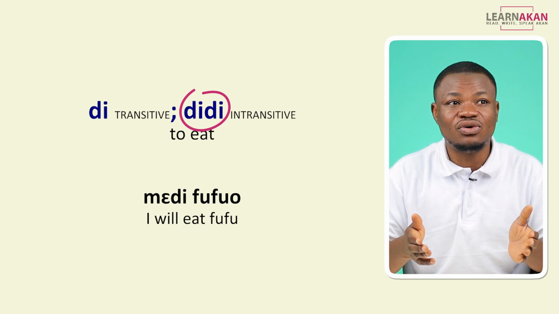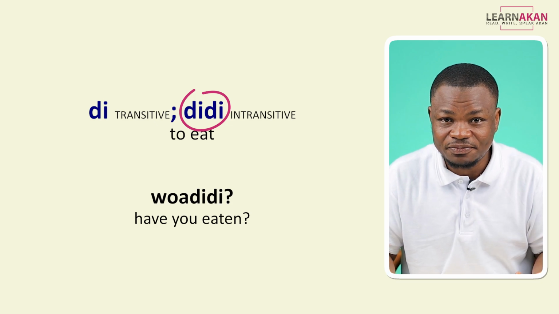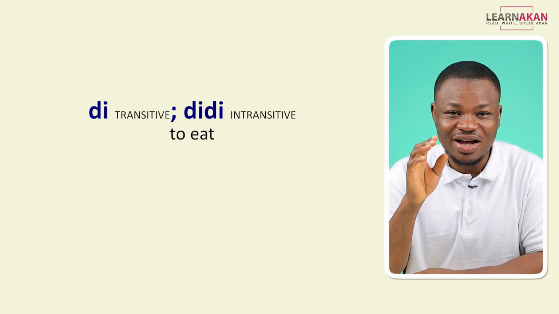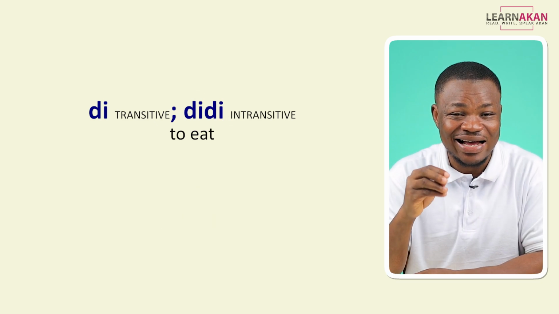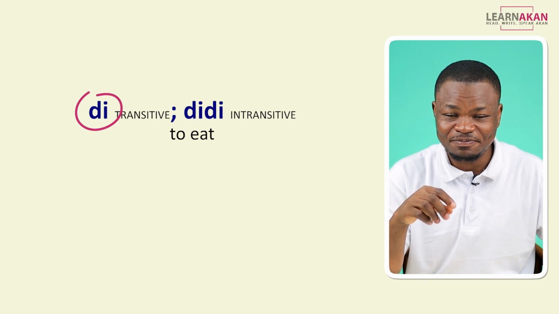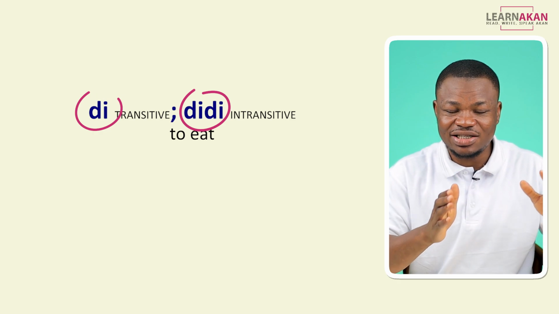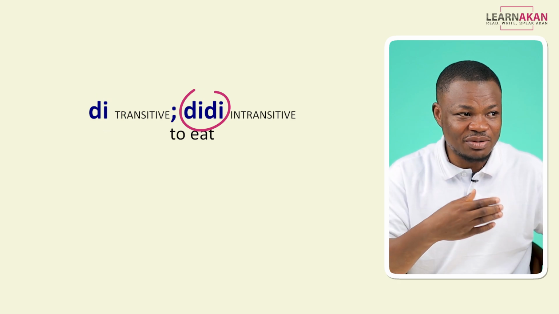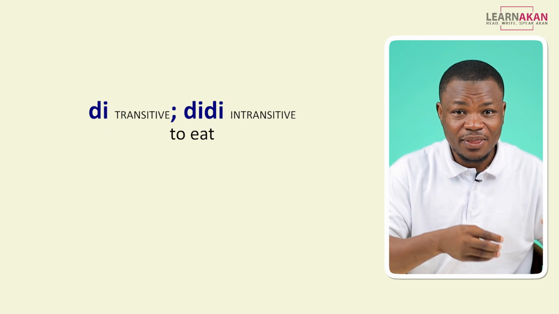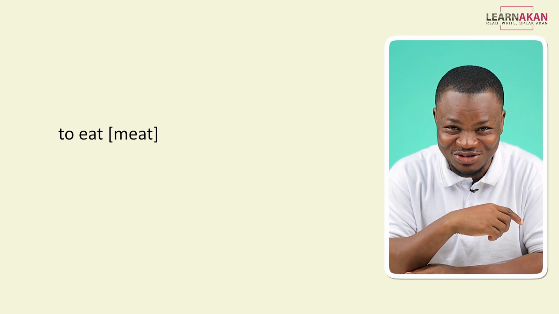So if I want to ask you, have you eaten, for example, I'll ask, where did di? We have learned that the verb to eat has two forms. We have the transitive form, which is di, and the intransitive form, which is didi. But those are just for regular foods, and sometimes even fruits. But if you are talking about meat, then you don't use any of those two.